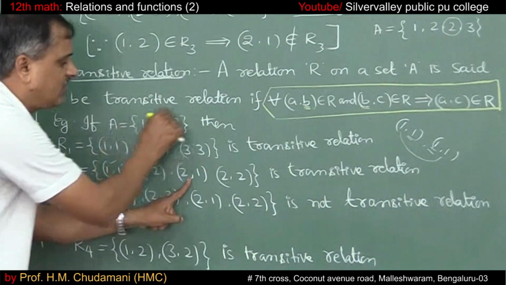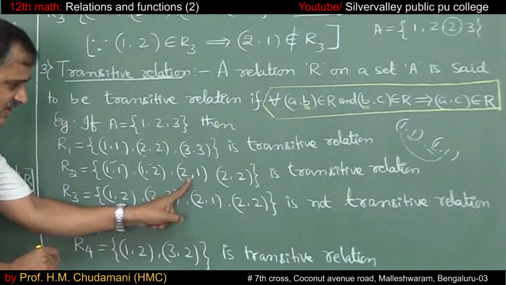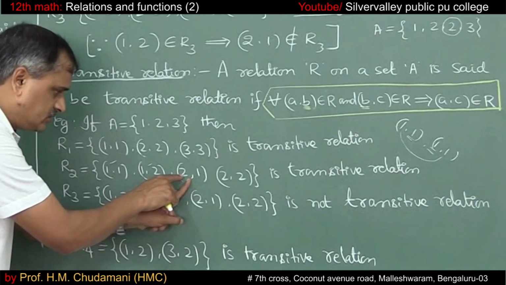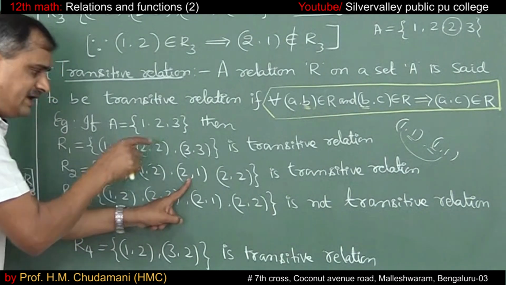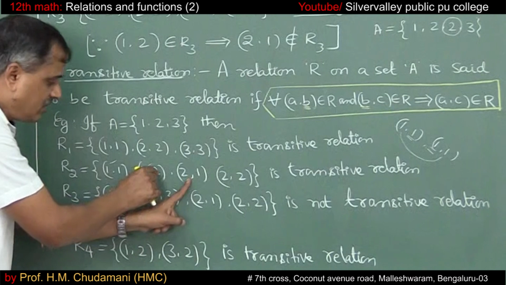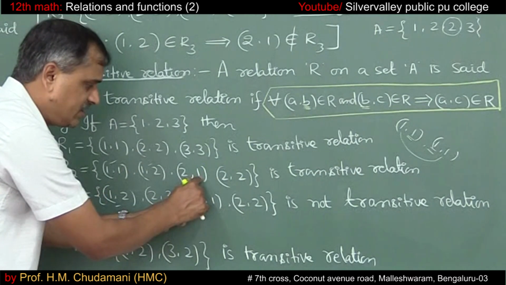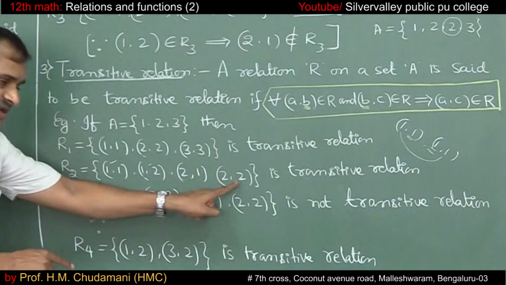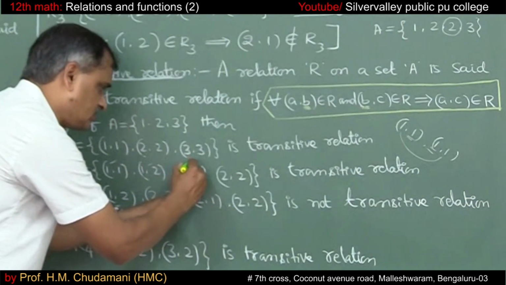Then come to 2 comma 1. Along with 2 comma 1, 1 comma 1 we can select. Here B, this is also B. We are left with 2 comma 1, it is there only. Then along with 2 comma 1, 1 comma 2 we can take. B, B. So 2 comma 2, it is there. Okay, so this got over.